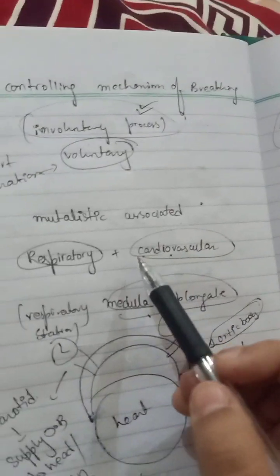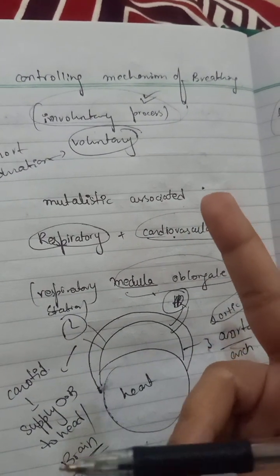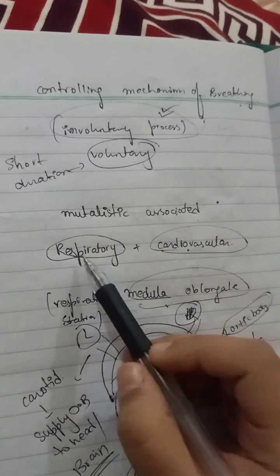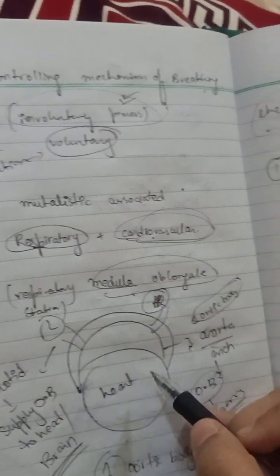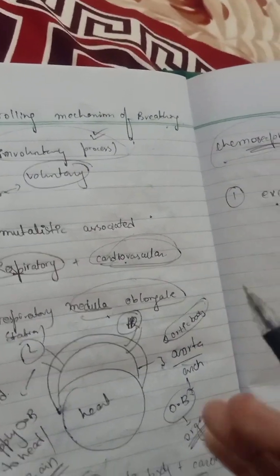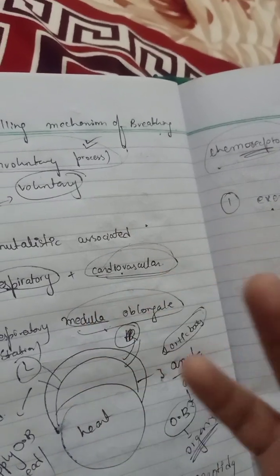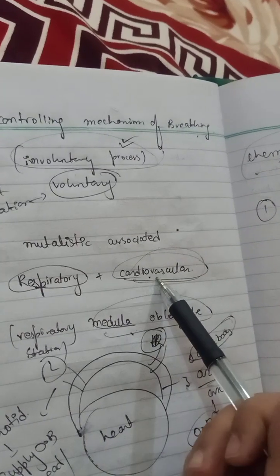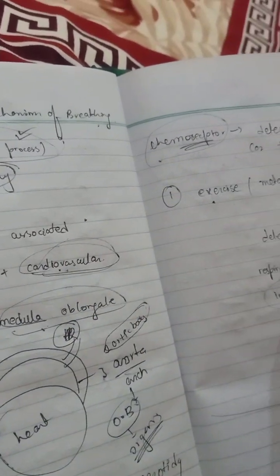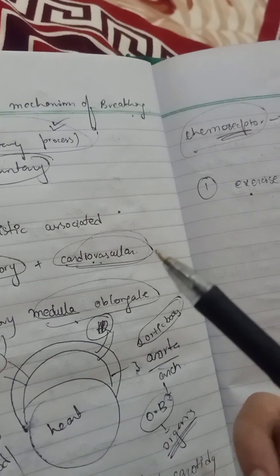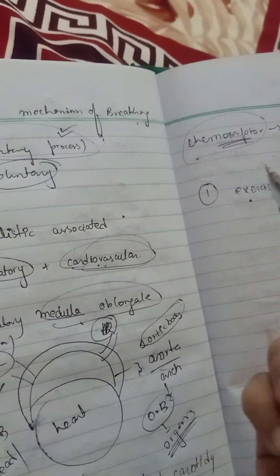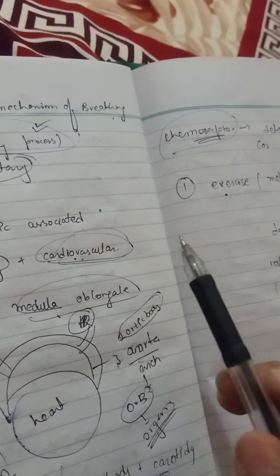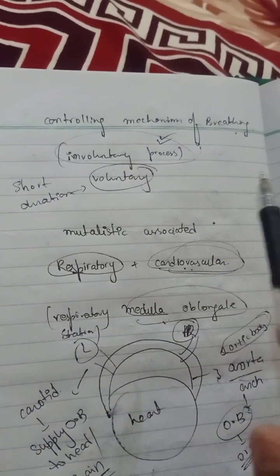So this is how the mechanism works. In our book, it is written that two mutualistic processes control this breathing: the respiratory and the cardiovascular, which involves the chemoreceptors. But I will say that there are four systems controlling this mechanism, because it is written differently in different books. One is the respiratory, second is the cardiovascular, third is the medulla oblongata, which means the nervous system, and the muscles are also responsible. All right, so this is about today's video, the controlling mechanism of breathing.